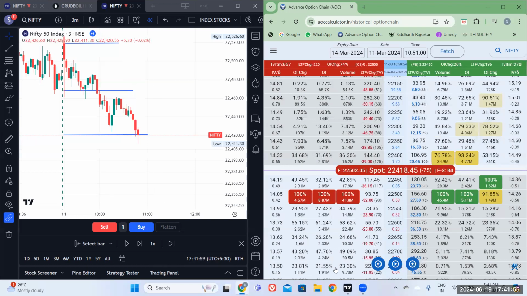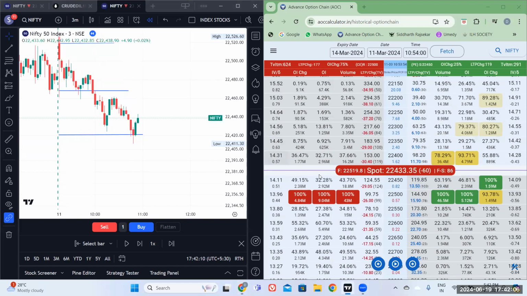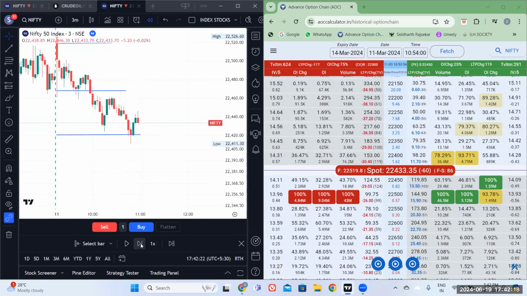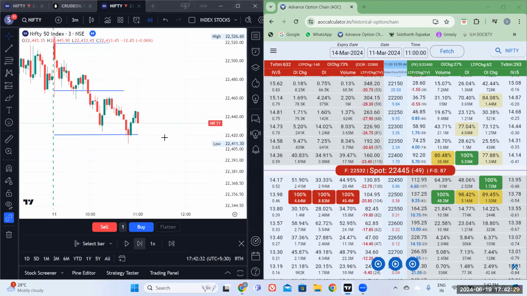Now what to do? I need to wait here. There's no other choice for me. I need to wait for the price to retrace back. And I'm not initiating a C only for the reason of the multiple weaknesses. If the multiple weaknesses were not there, then a C from here would have been a trade. Okay. Now we have gone to 57. And then we go to the next one, which is 11 o'clock, with a price drop from there.